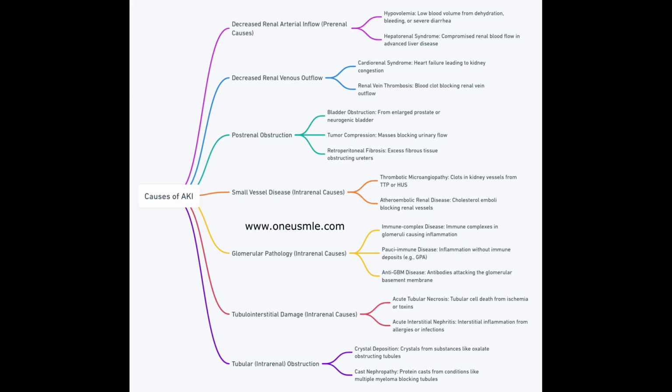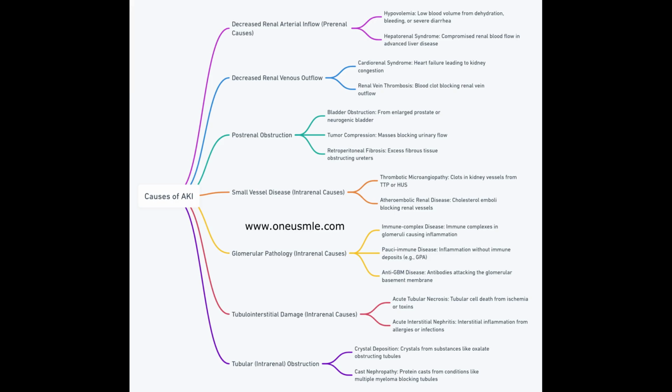Next, let's talk about renal causes affecting blood flow within the kidneys. Cardiorenal syndrome occurs when heart failure leads to kidney congestion and decreased blood outflow. Similarly, renal vein thrombosis involves a clot that blocks blood from exiting the kidneys, causing damage and congestion.